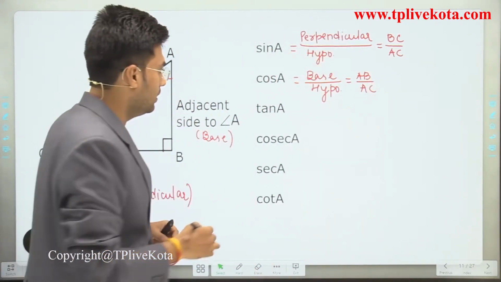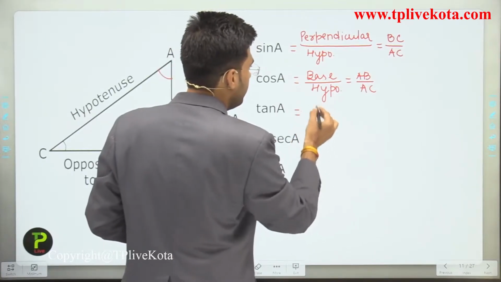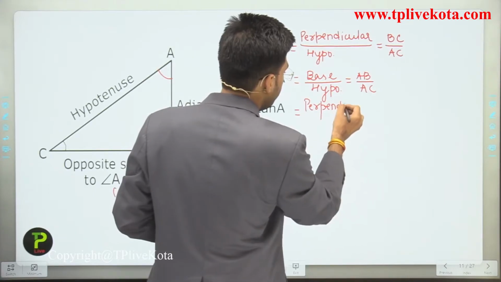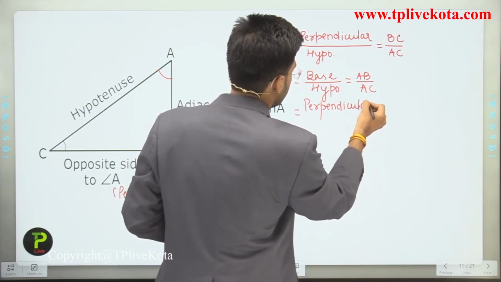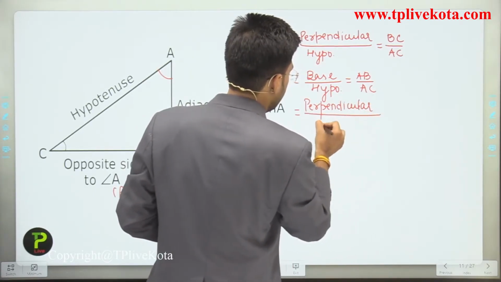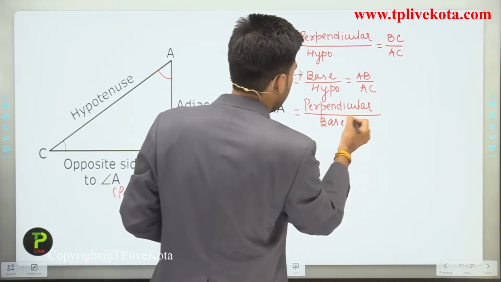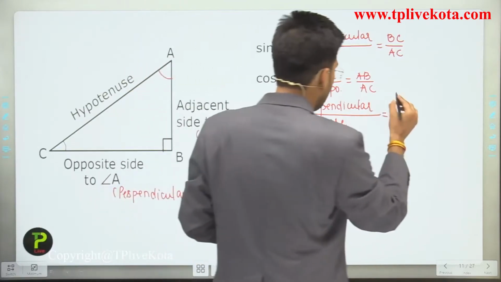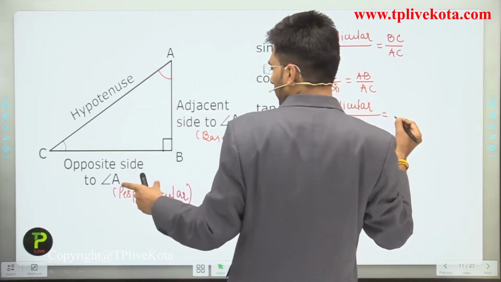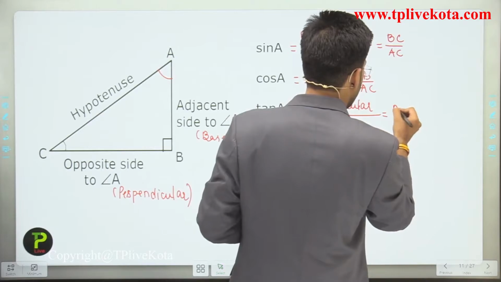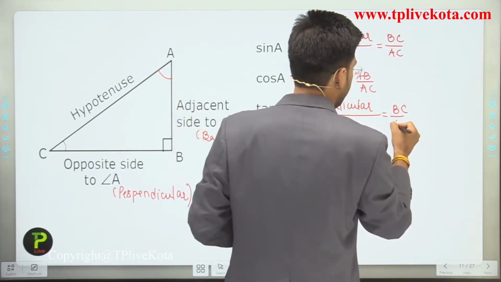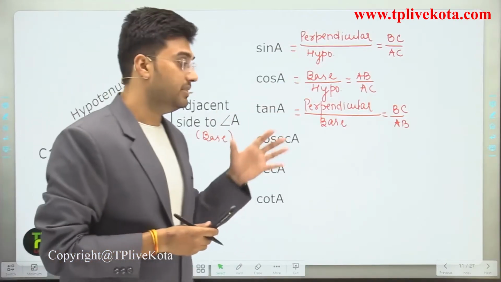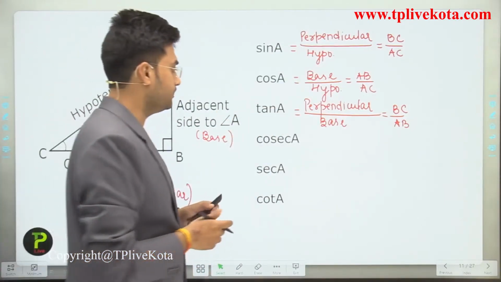Clear? Now what about tan A? Tan A is equal to perpendicular divided by base. Perpendicular is BC, and base is AB. So tan A is equal to BC divided by AB. Clear?